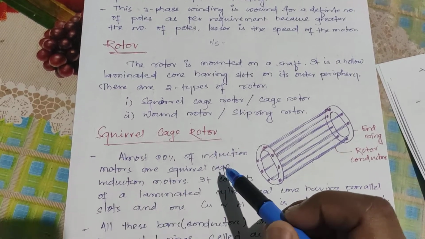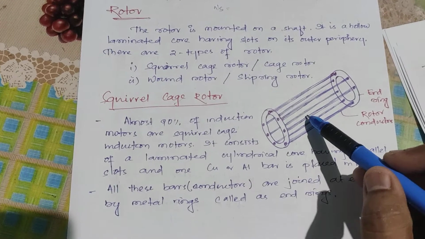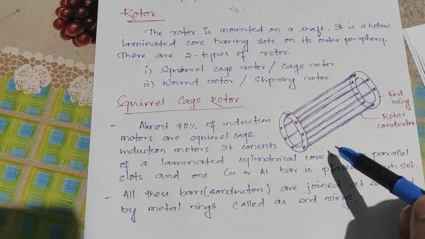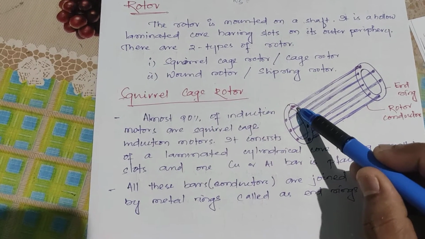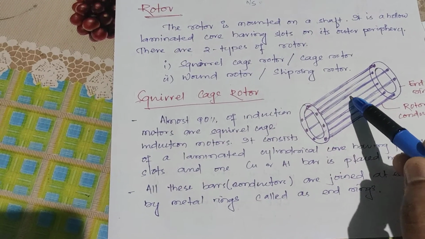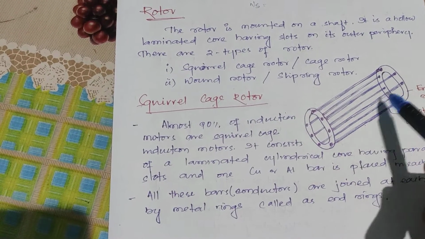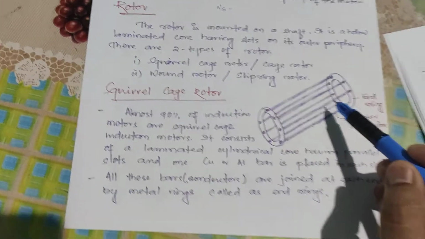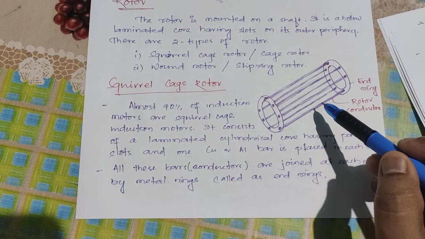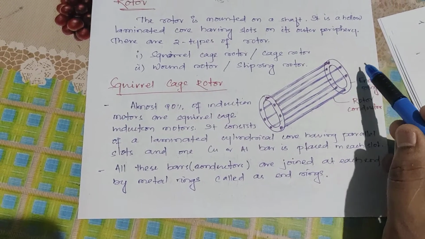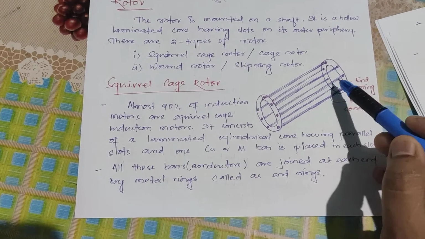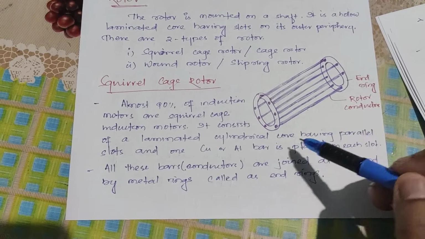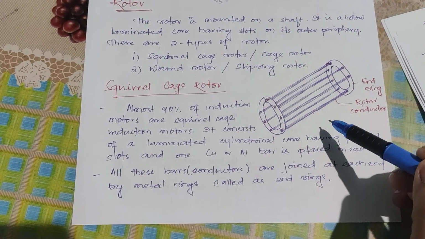The first one is the squirrel cage rotor. You can see the diagram. It looks like a cage. That is why it is known as a squirrel cage rotor. Both ends of these conductors are fixed with end rings. The disadvantage of this squirrel cage rotor is that if we need to add any extra resistance in this winding, we cannot add any external resistance.